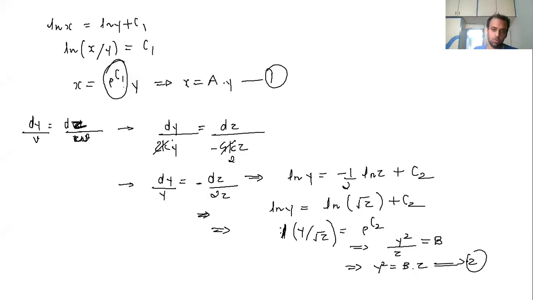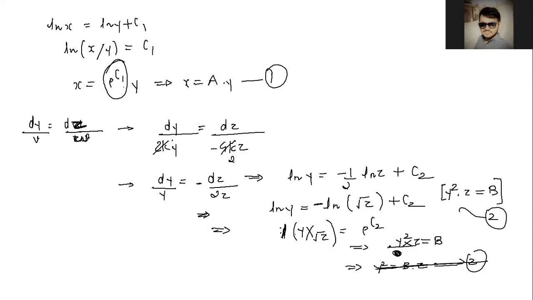Sir, there is minus 1 by 2 ln z, so it will be ln of 1 by... Oh, I'm sorry. I think here I did a mistake. Square root of 1 by z. So it will be plus here, so it will be multiplied. Okay. So this will be y square z is equal to b. Okay, I think now it's correct.